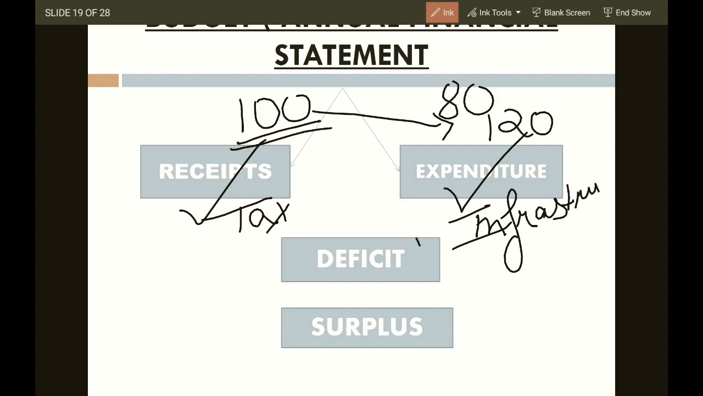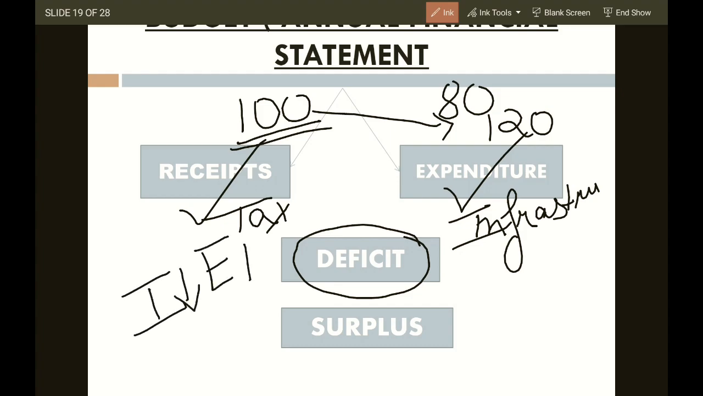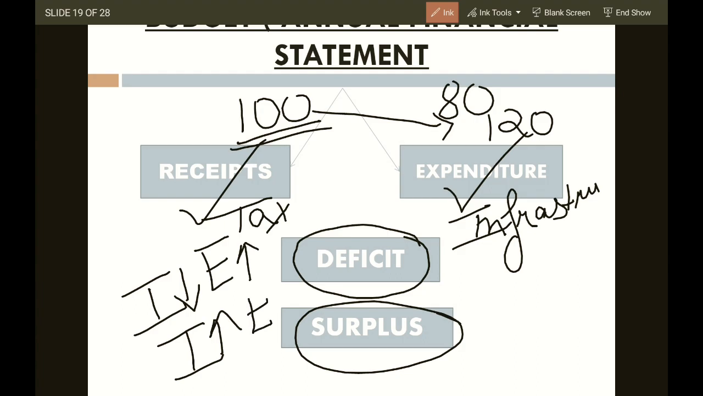Okay. Deficit is concerned with my income is less, my expenditure is more. Surplus is concerned with my income is more, my expenditure is less. And balance is receipt is 100, expenditure is 100. Okay.